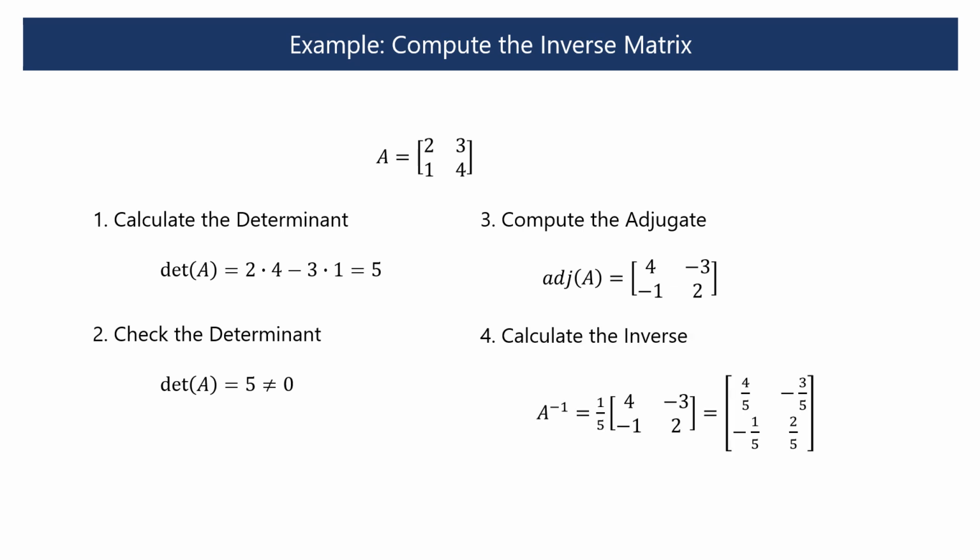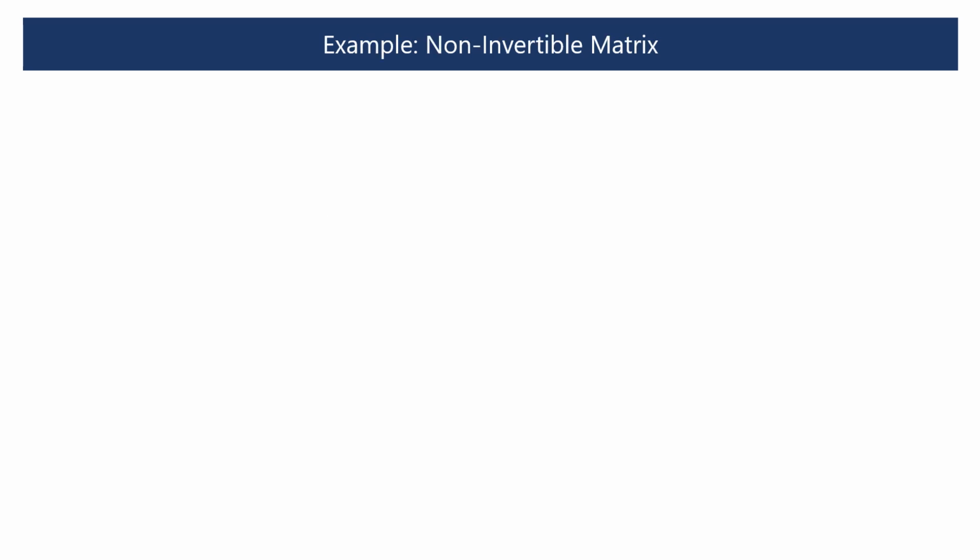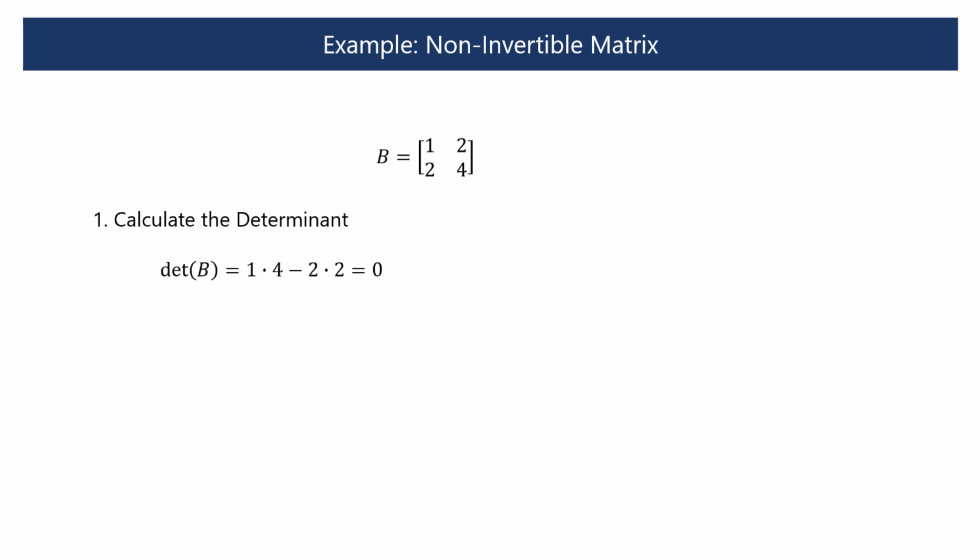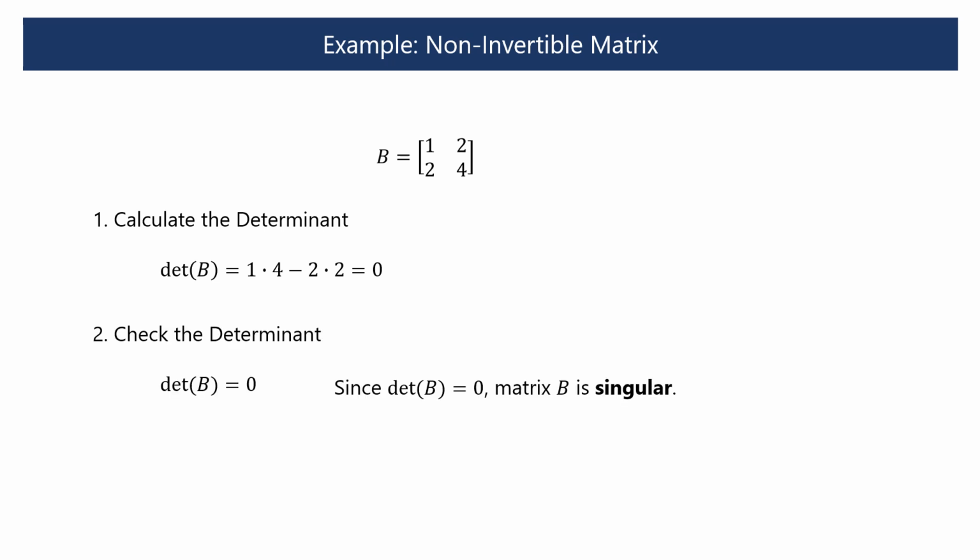Finally, calculate the inverse. Let's see an example of a non-invertible matrix. Consider this matrix B. Let's calculate the determinant. Since the determinant equals 0, matrix B is singular and does not have an inverse.